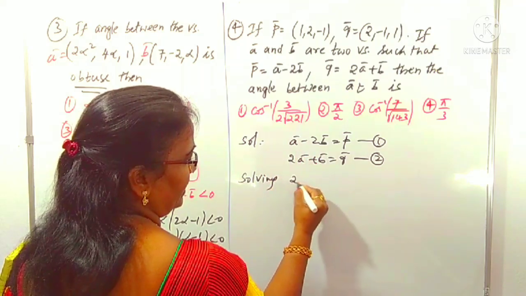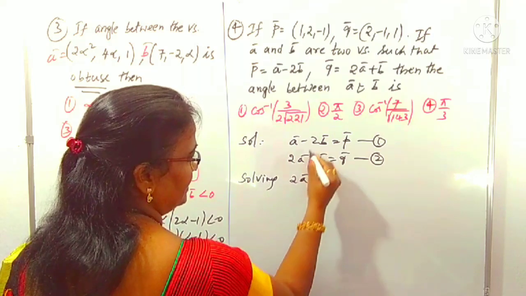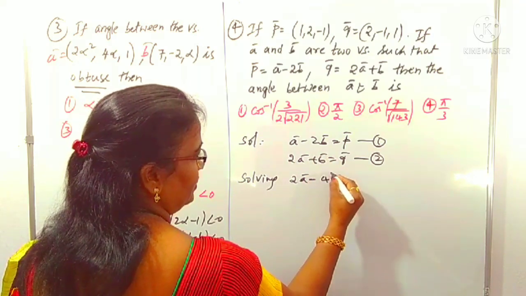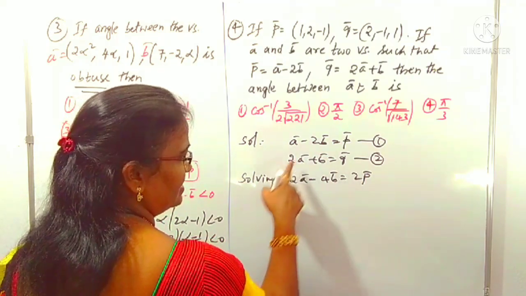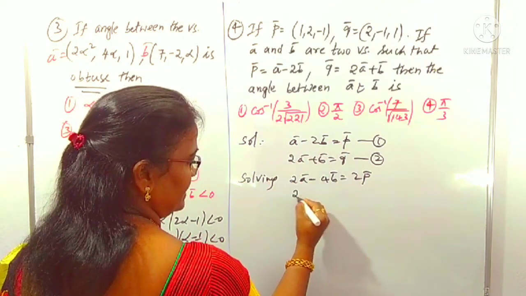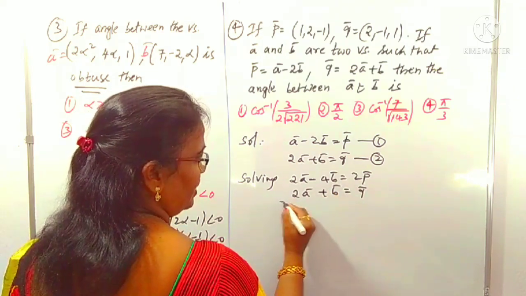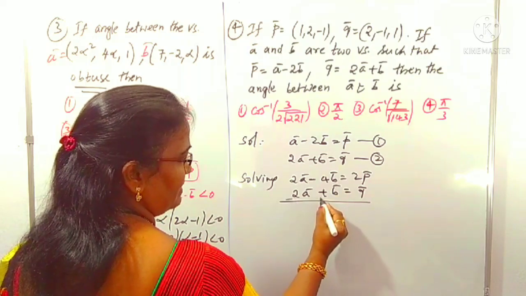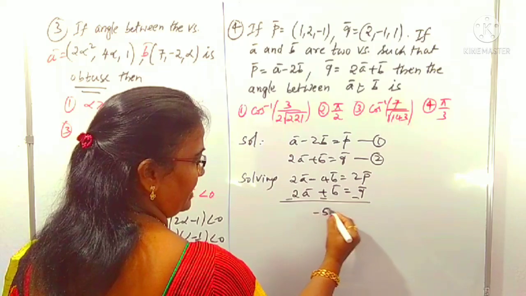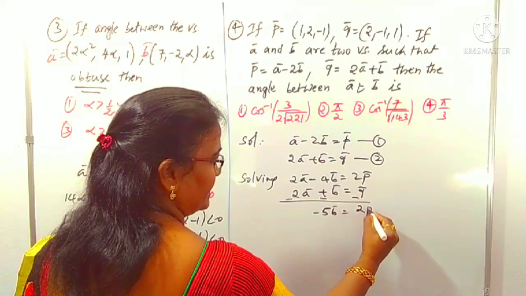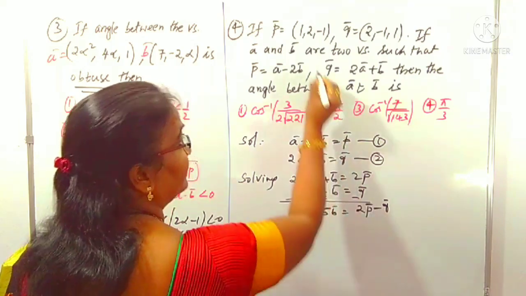Like this, we can do 2A minus 4B is equal to 2P; I have multiplied by 2 on both sides of the first equation. The second equation I take as it is: 2A plus B is equal to Q. So by subtracting these two, 2A cancels, and minus 4B minus B is minus 5B, equal to 2P minus Q.